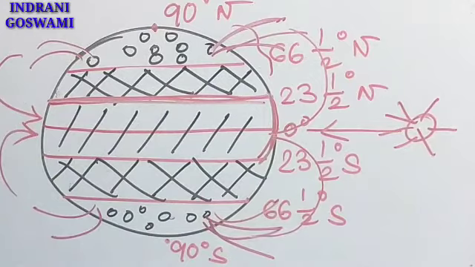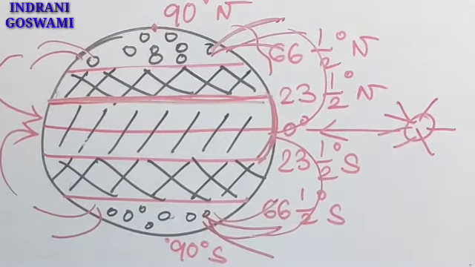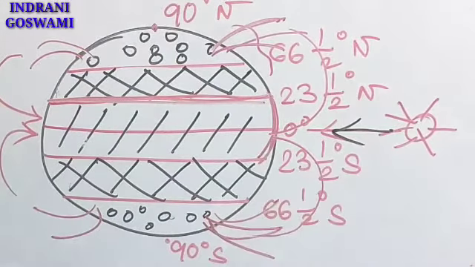But we all know why in the equatorial region the atmospheric pressure is very low, because this region is constantly getting sunlight at a very vertical angle. That means the temperature is very high here, and obviously when the temperature is higher, the atmospheric pressure will be lower. So what did I say?